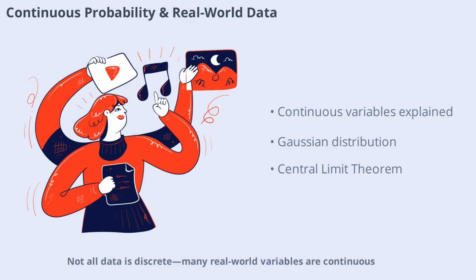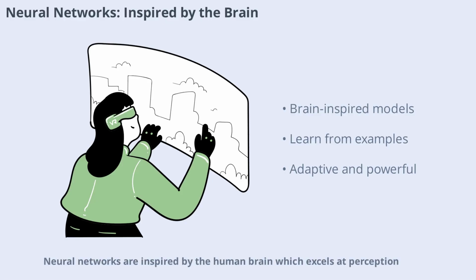Not all data is discrete. Many real-world variables are continuous. Probability density functions, like the Gaussian distribution, help us model and reason about continuous data. The central limit theorem explains why Gaussian distributions appear so often in nature and data science. Integrating probability concepts with linear algebra gives us the tools to build and train powerful deep learning models that handle all types of data.